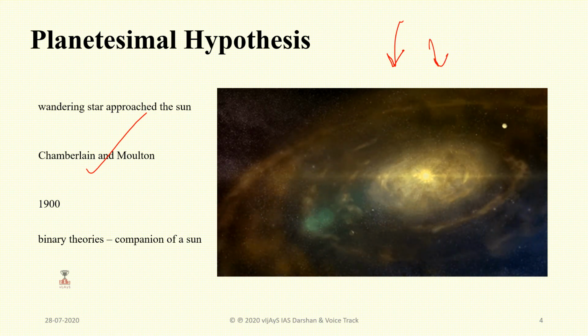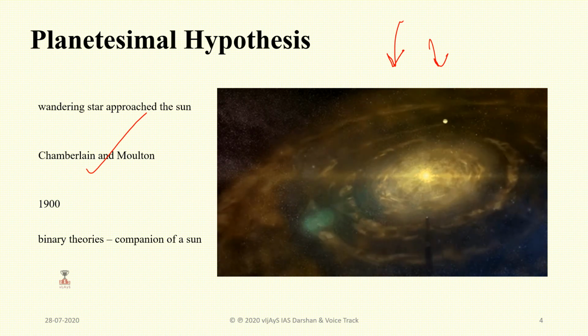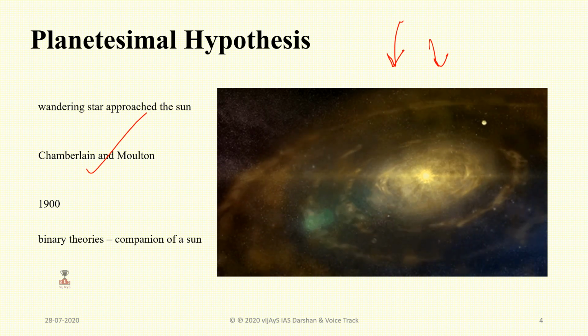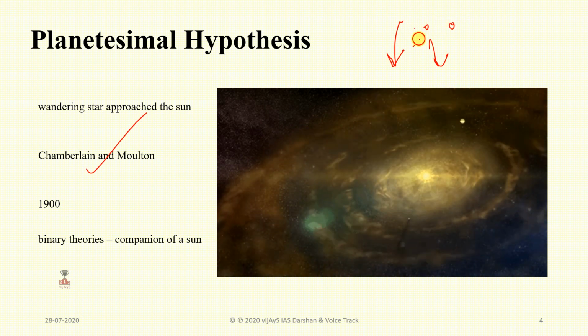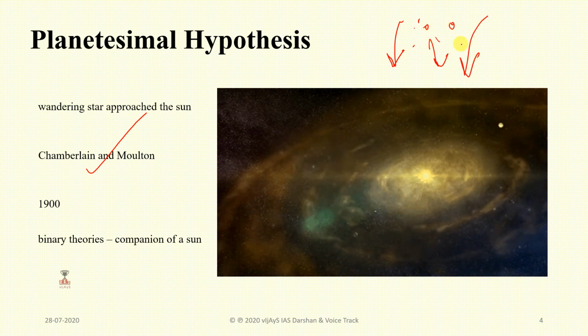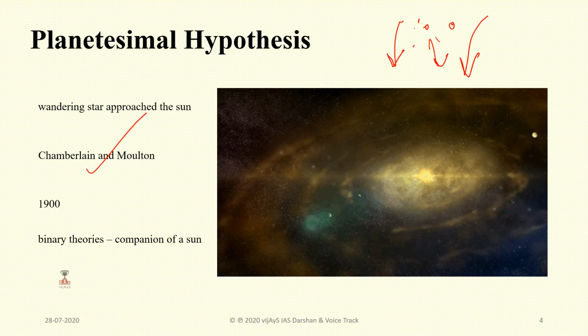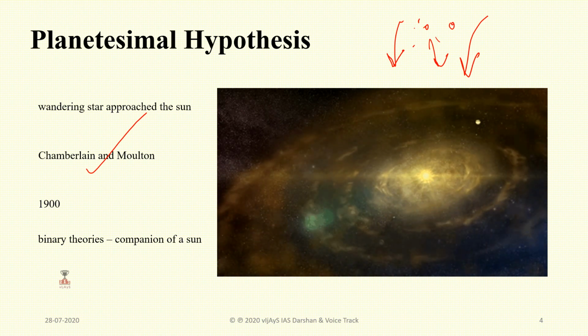And at a later date, the arguments considered a companion of the sun to have been coexisting. That means a sun has been coexisting within it.